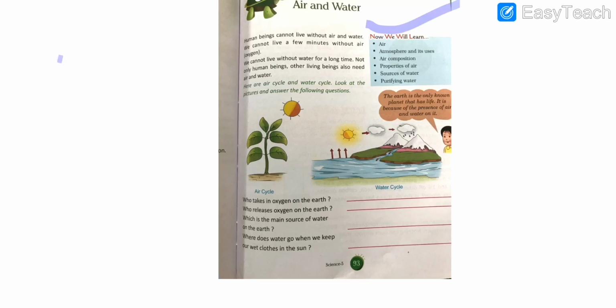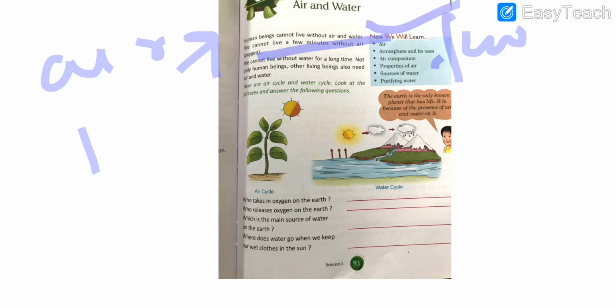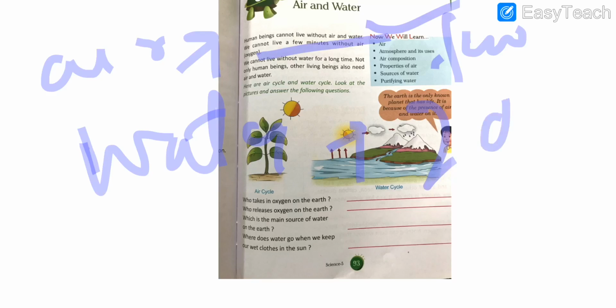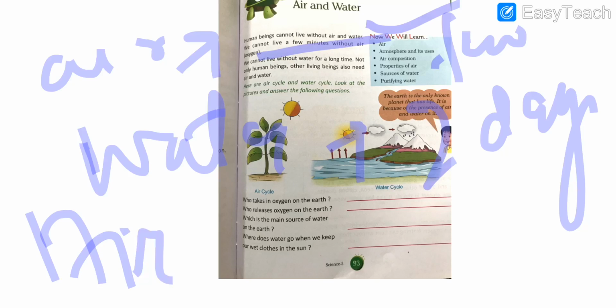Actually, without air we cannot survive even for some minutes, and without water also we cannot survive for more than 2 days. So air is the most important natural resource because without air we cannot survive even for 2 minutes.